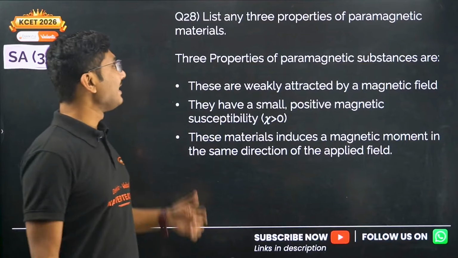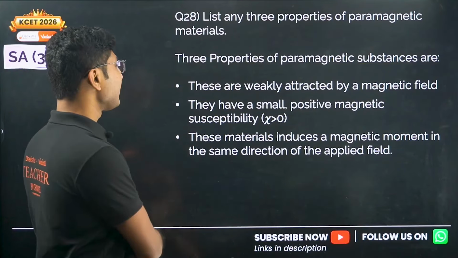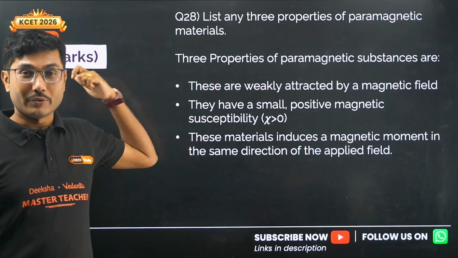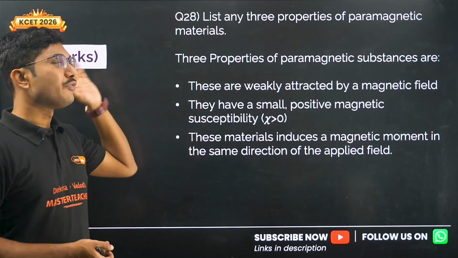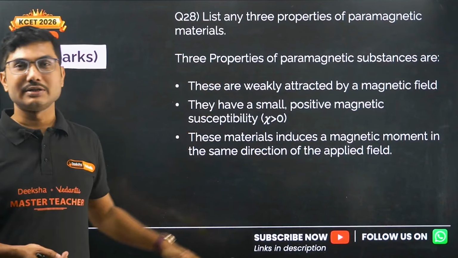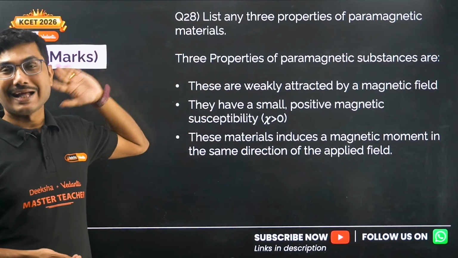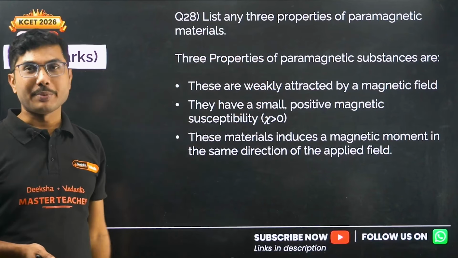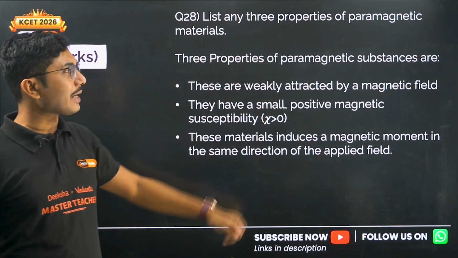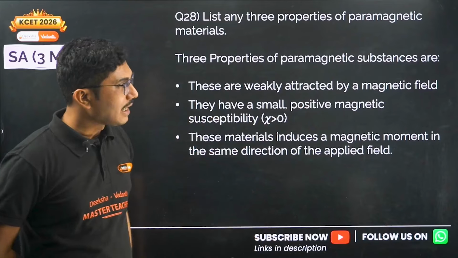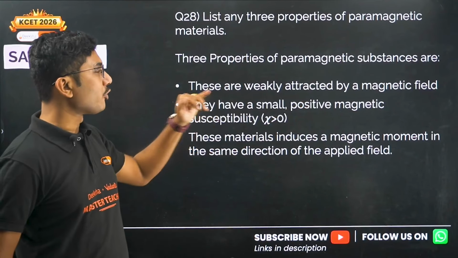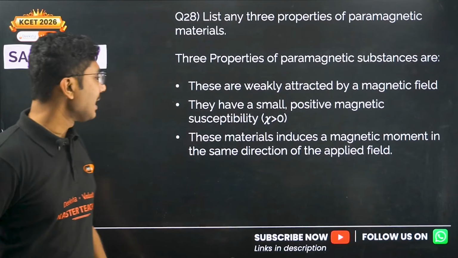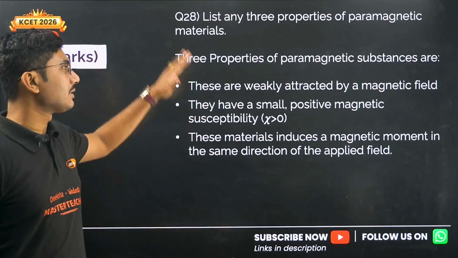Now, list any 3 properties of paramagnetic substances. This is the same question that we did previously when we were doing the difference table. If you remember the difference table, you can still answer this question. But this question can also come, so you have to prepare your mind for this. The 3 properties of paramagnetic substances: they are weakly attracted by a magnetic field, they have a small positive magnetic susceptibility, and these materials induce a magnetic moment in the same direction as the applied field. So these are the 3 properties.